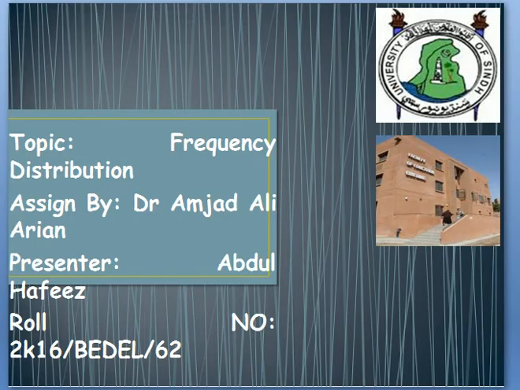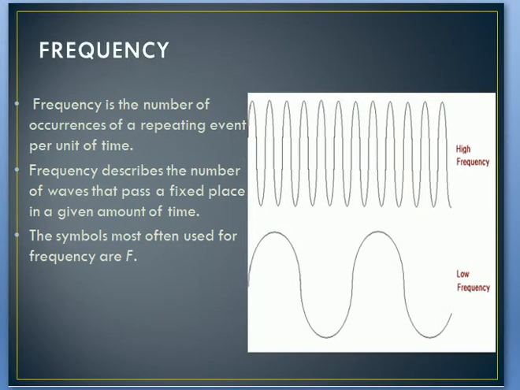Before we come to frequency distribution, we want to know about frequency. Frequency is basically the number of occurrences of a repeating event per unit of time, or it describes the number of waves that pass a fixed place in a given amount of time. There are two examples of frequency: number one is high frequency and here is low frequency, and we can show frequency with the symbol F.